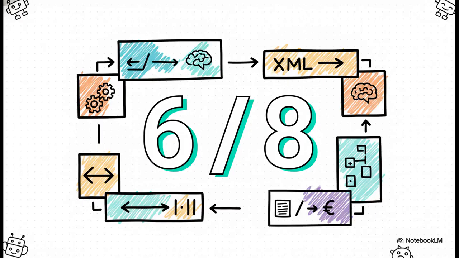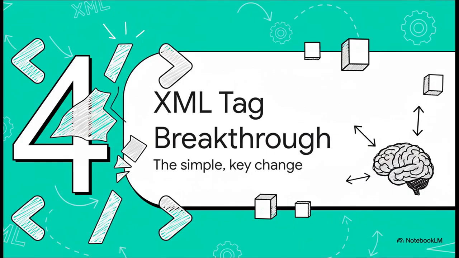6 out of 8. I mean, can you imagine how frustrating that is? So close. The AI had everything it needed, but it was still losing context somewhere along the way and forgetting the single most important rule: don't stop until you hit that target score. It was like all the steps were blurring together. And that brings us to the breakthrough. The simple, almost laughably simple change that finally made it all just click.